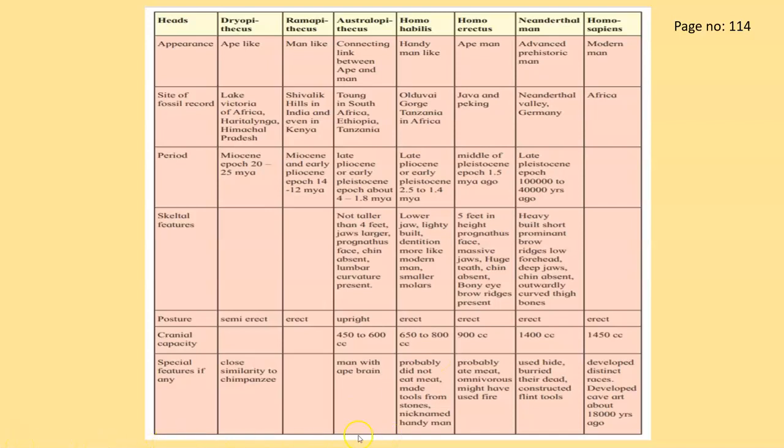There are some special features also that are listed in this table. So students, with the help of this table, if I want to put human evolution in a nutshell, I would say the major changes in the evolutionary development of man would be, the first one, increase in the size and complexity of the brain and enhanced intelligence with increased cranial capacities.